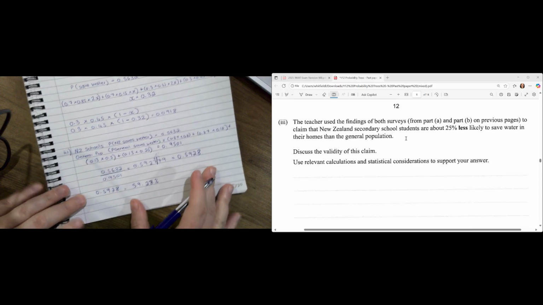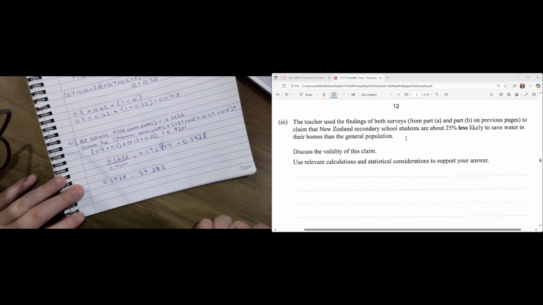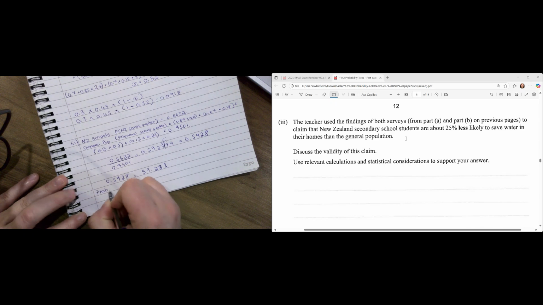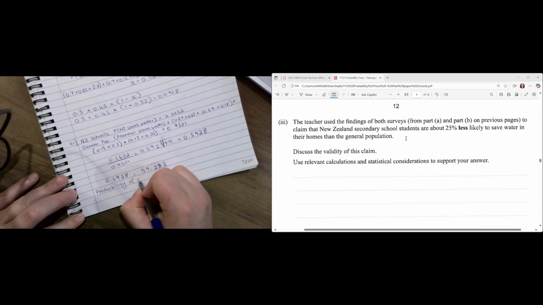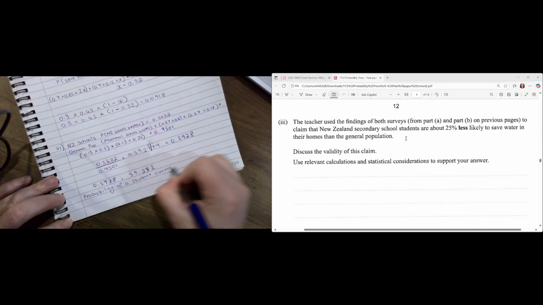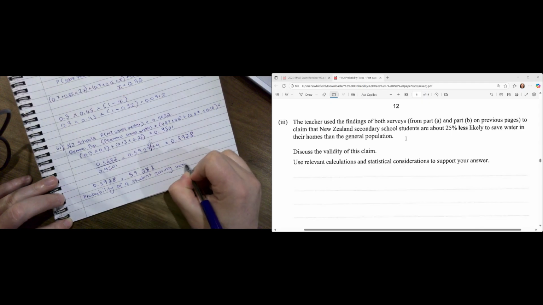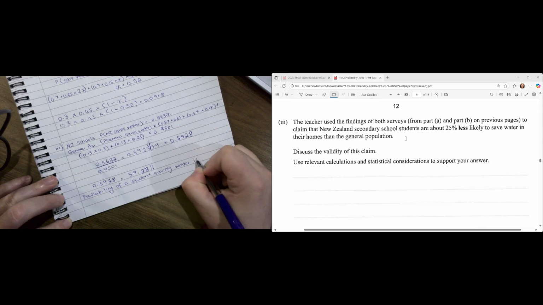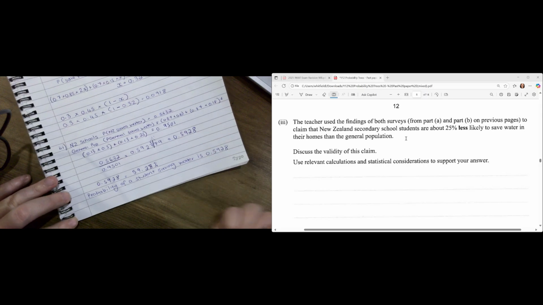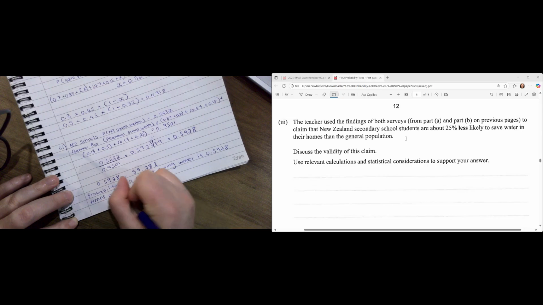So what I would write down here is I would say the probability of a student saving water is 0.5928 times as likely.